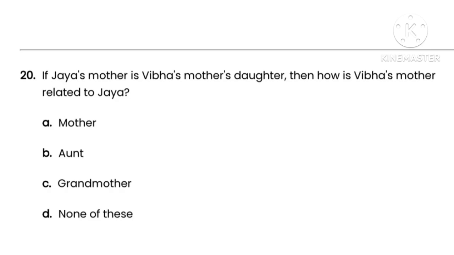Next question number 20. The question is, if Zoya's mother is Bifa's mother's daughter, then how is Bifa's mother related to Zoya? Here options are option A, mother, option B, aunt, option C, grandmother, option D, none of these. So here the correct option is option C, that is grandmother.